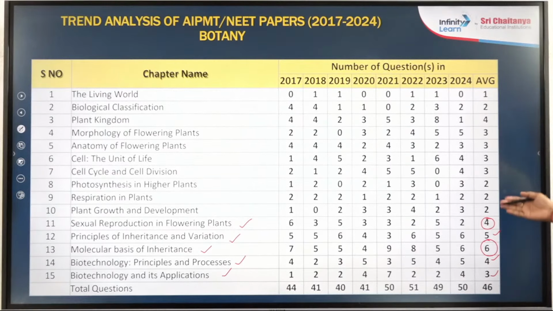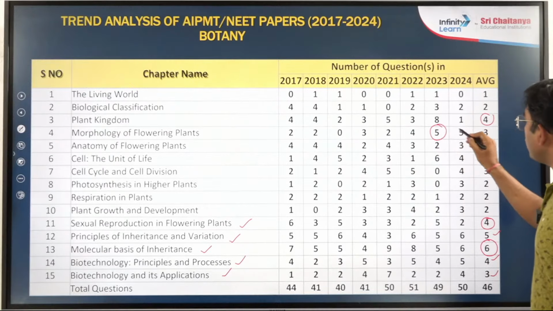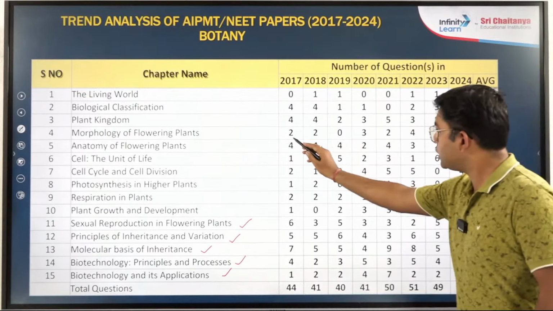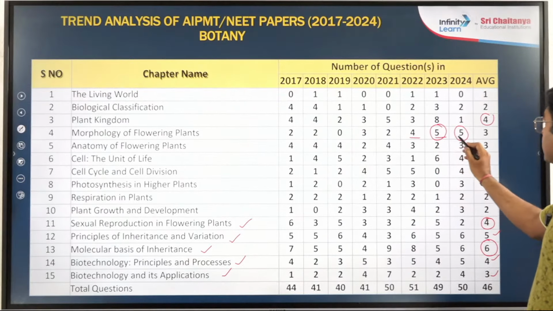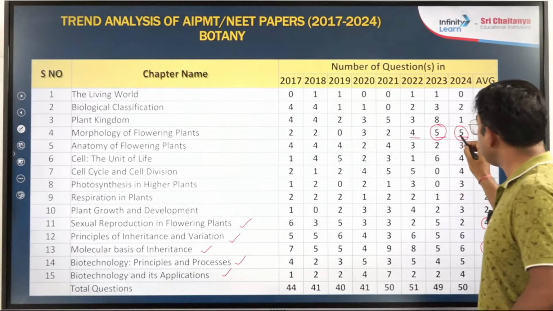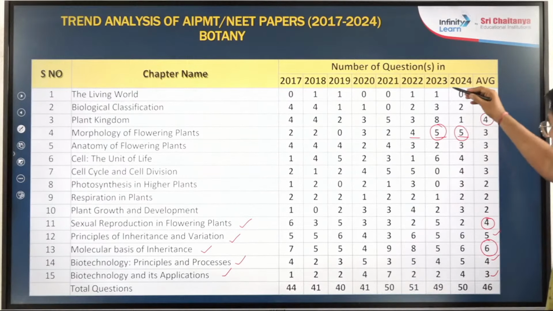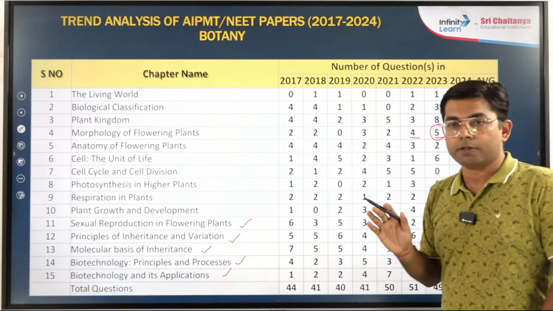These are mostly of the 12th portion. Now if we go to the 11th portion, the questions are kind of uniformly distributed. But in the recent trend, the questions from morphology are very high. See how the trend changed. Initially fewer questions were there in morphology, but in the last 3 years the number of questions asked in botany has increased. So the recent trend says morphology has become a very important chapter.